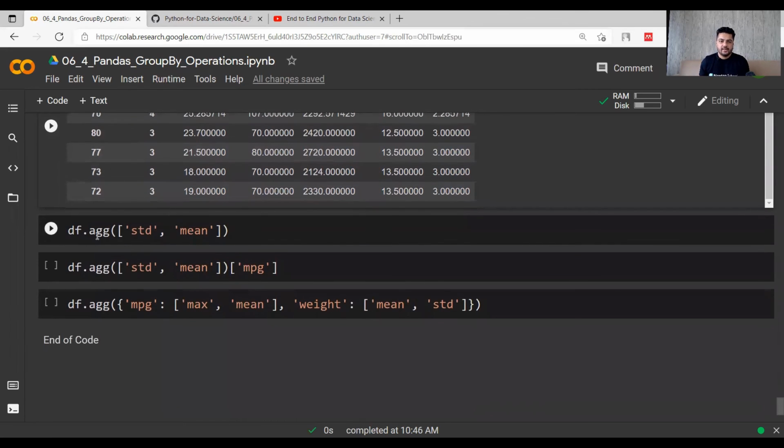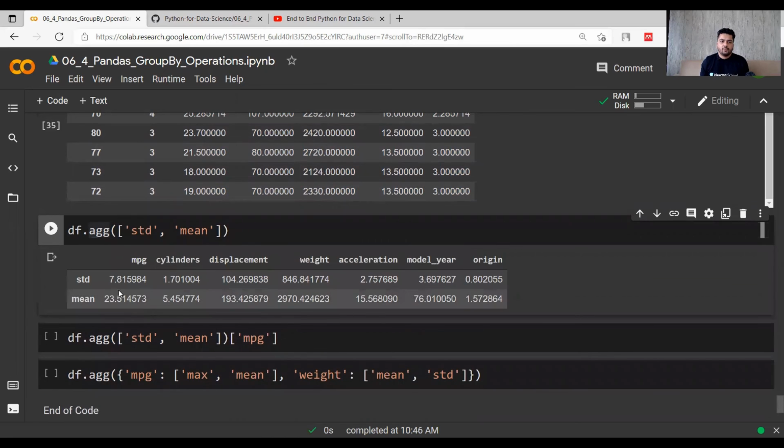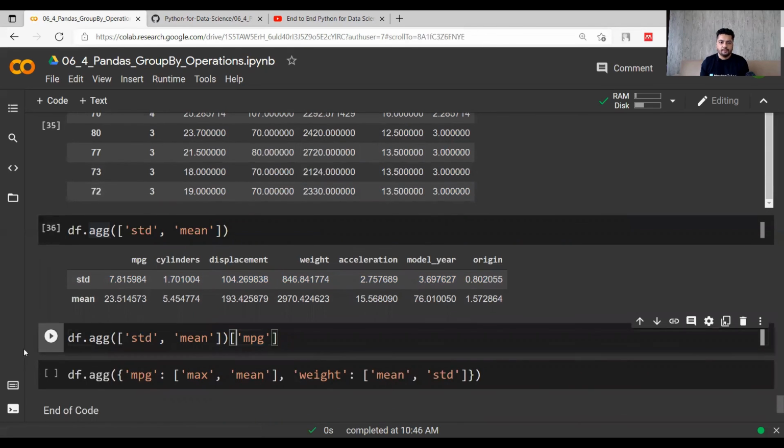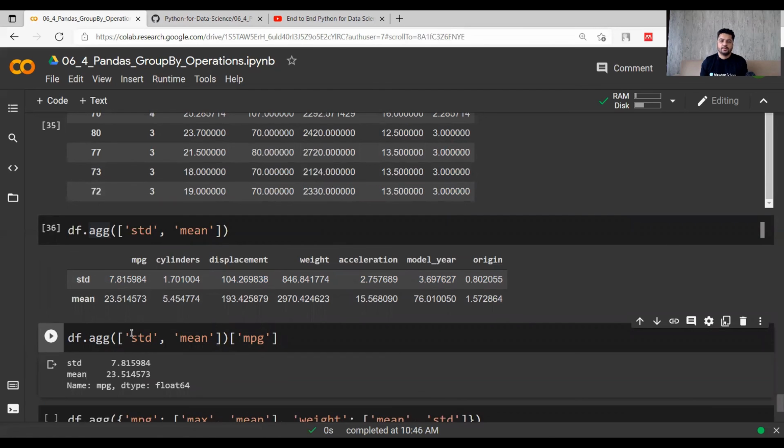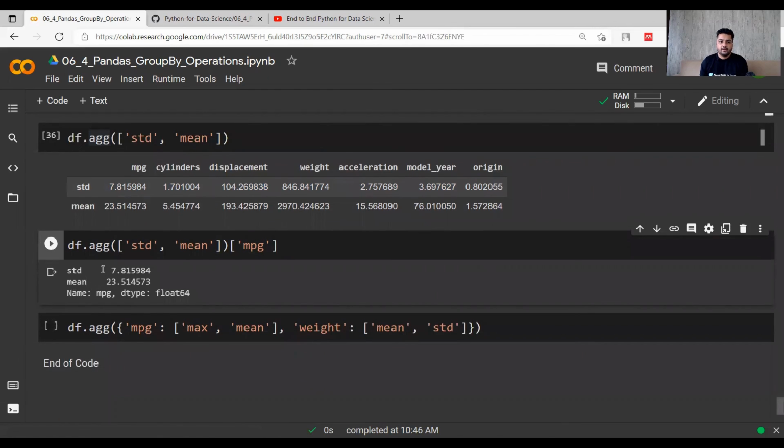So there is this aggregate command also. So these are the aggregate functions, right? Mean, median, mode, standard deviation, count. So all these things are aggregate functions. Now if you apply standard deviation and mean over the full data frame, it will look like this. So for the full data set, you have got the standard deviation and mean for each column, right? But if you want to do it only for mpg, miles per gallon, you can get this value, that standard deviation is 7.81 and mean value is 23.5 for miles per gallon.